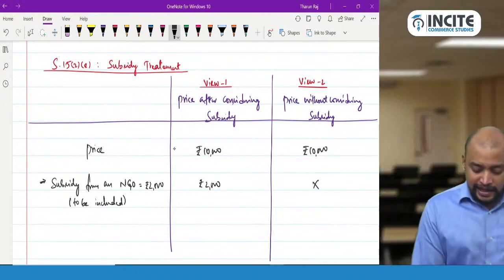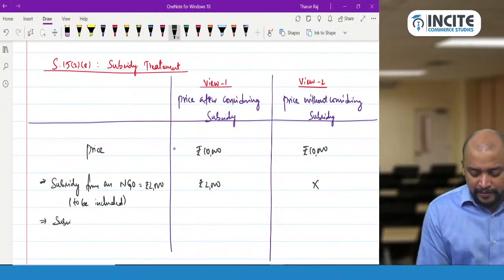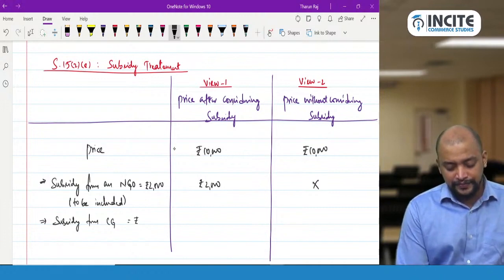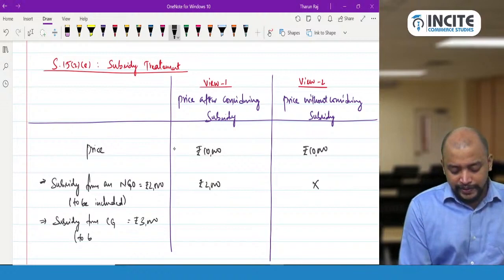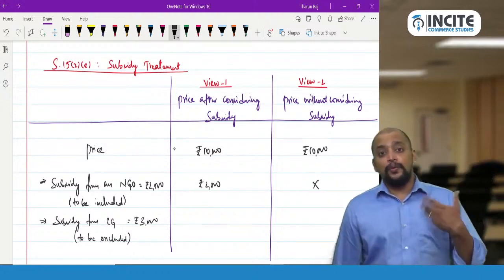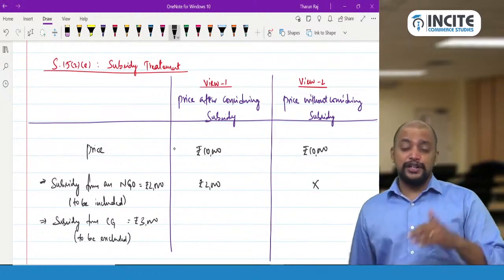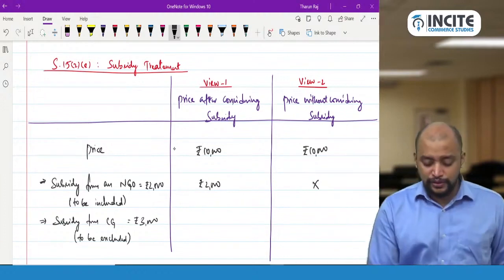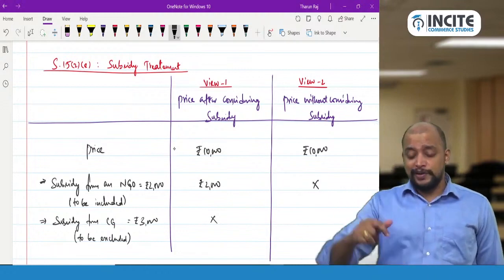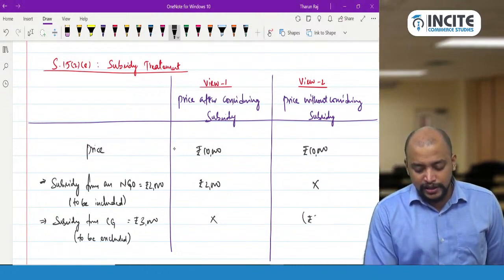Okay. And then next point, subsidy from central government, say rupees 3000, it is to be excluded. View 1, in the given price it is already excluded, so you need to ignore. View 2, in the given price it is not excluded and it is to be excluded, so we will deduct 3000 rupees.